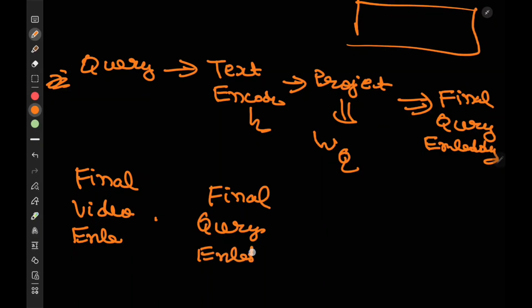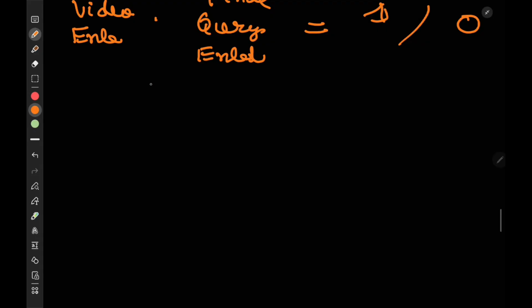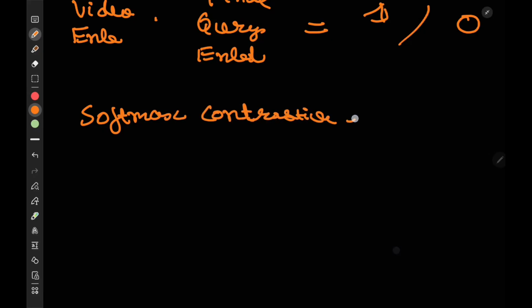And then we have something where it has to be either 1 or 0. Either the user clicked it or the user did not click it. So what loss function would we go for? The loss function that is used is softmax contrastive loss. Now, what does that mean? How does the loss function even look like?